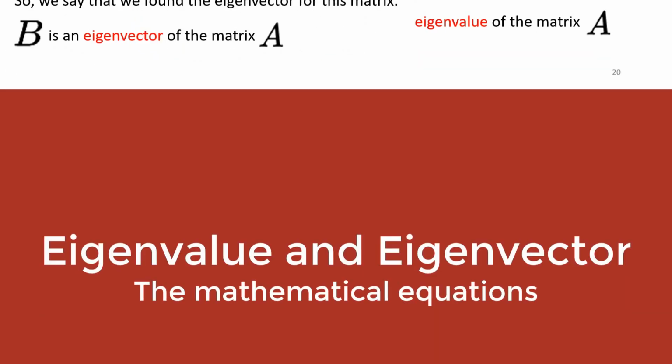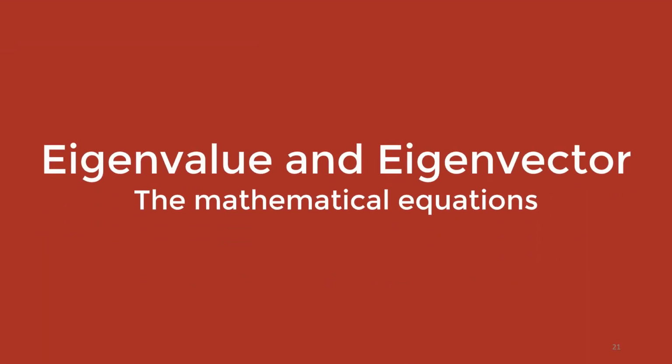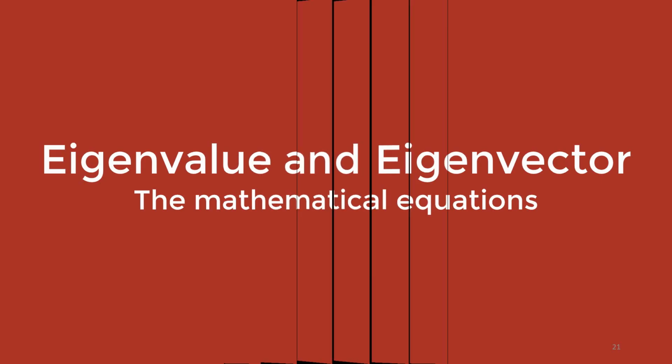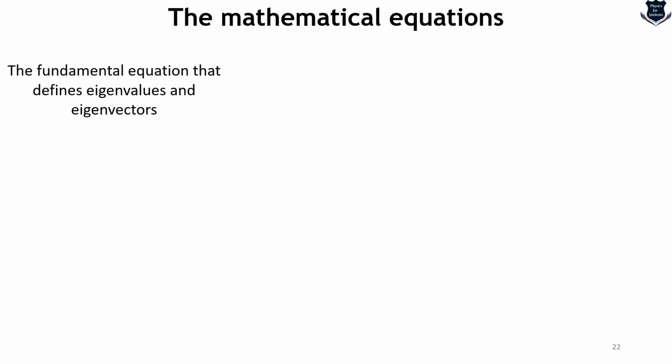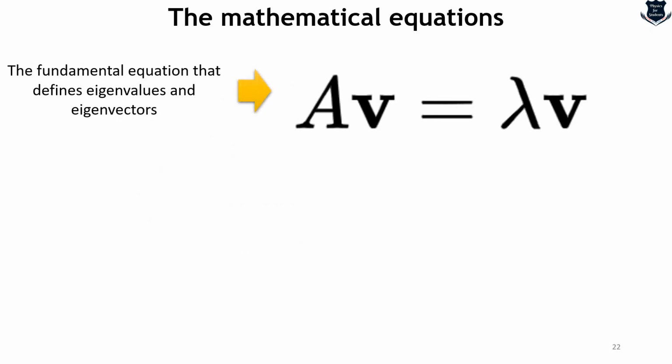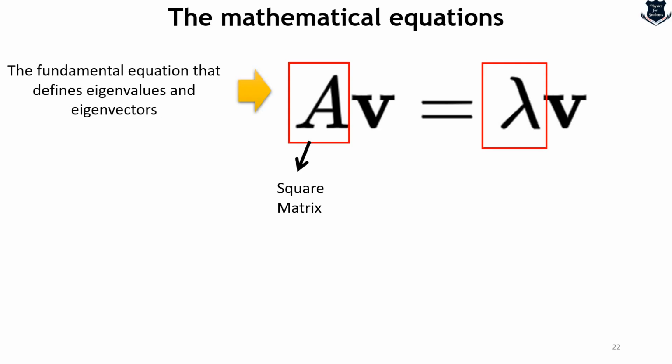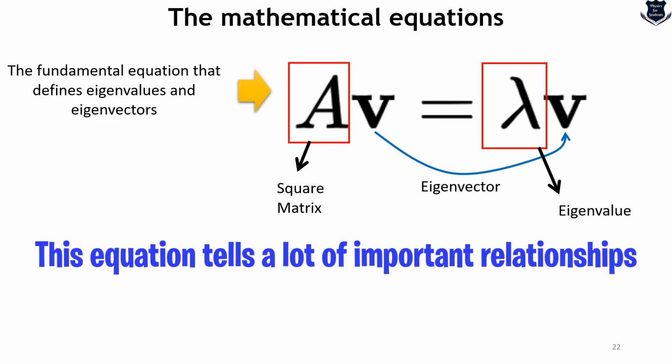Now, the mathematical equations of eigenvalue and eigenvector can be explained in a little more detail. In this part of the video, we are going to look more into understanding how these equations actually perform and how they change. So, the fundamental equation that defines eigenvalues and eigenvectors, we have already seen, is this. Now, this is what is called a square matrix. I will answer the question of why it is square. And this is basically the eigenvalue, and this one is basically the eigenvector.